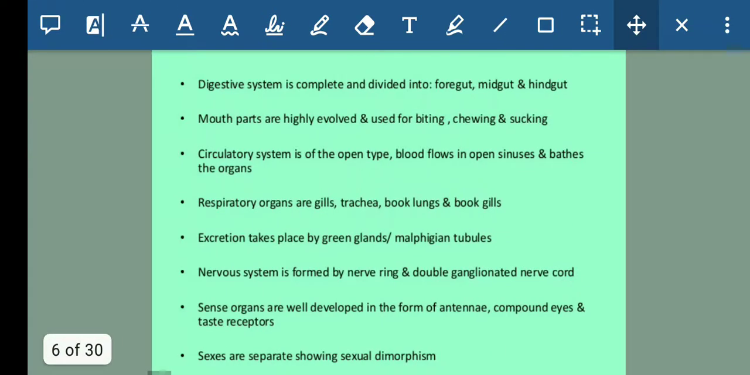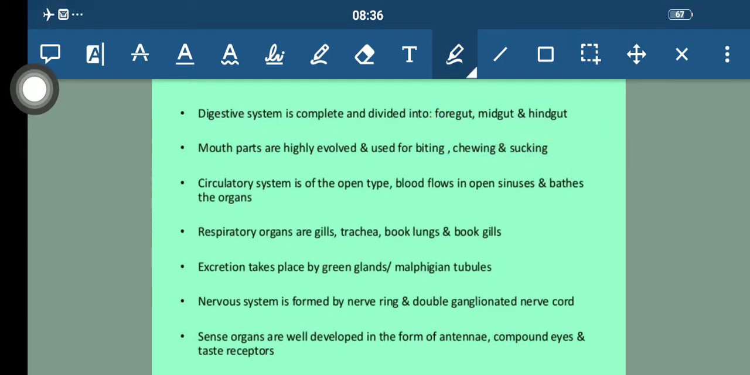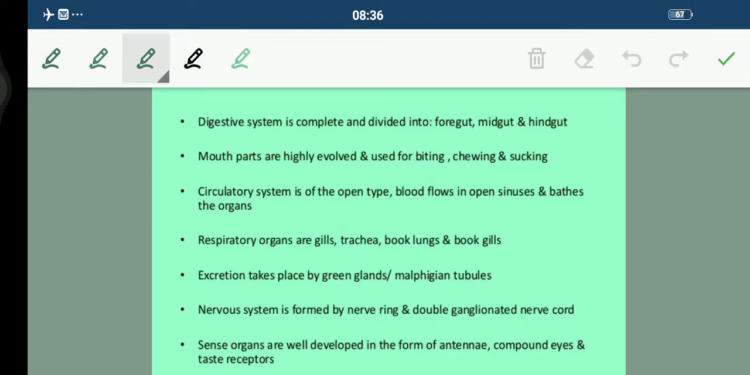Fine. Now their digestive system is complete, students. Digestive system is complete, and this digestive system is basically divided into foregut, midgut, and hindgut. Very, very important thing it is. Foregut, midgut, and hindgut. Fine.